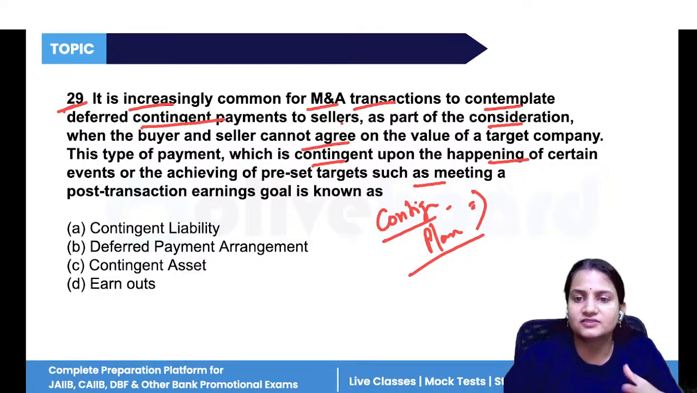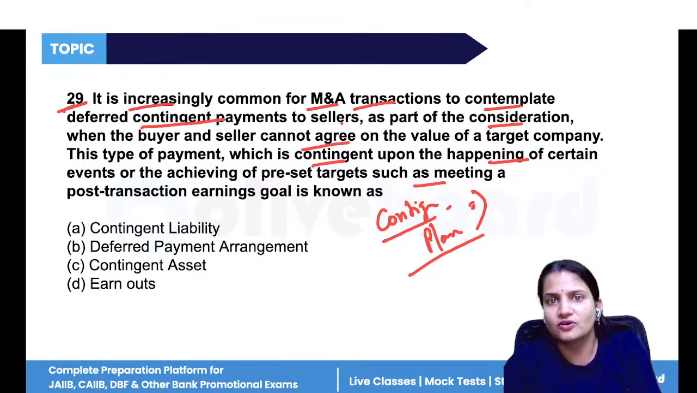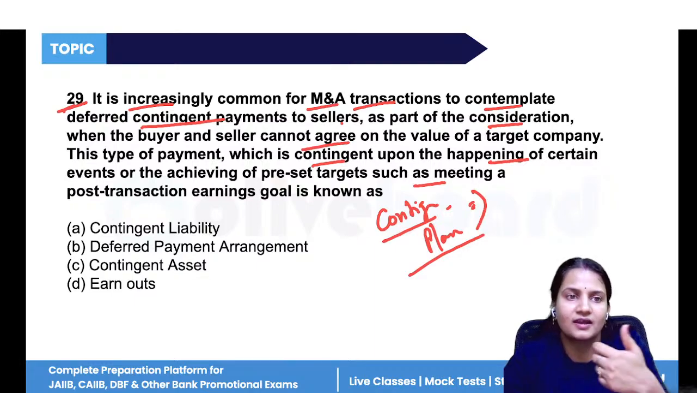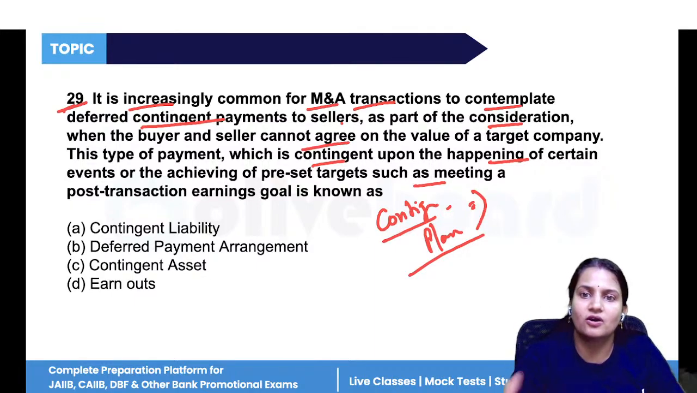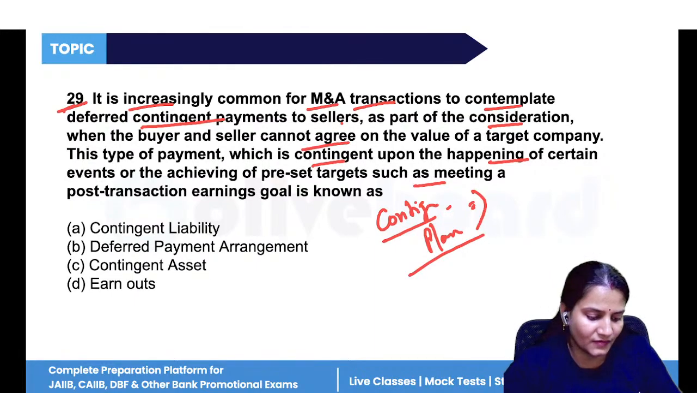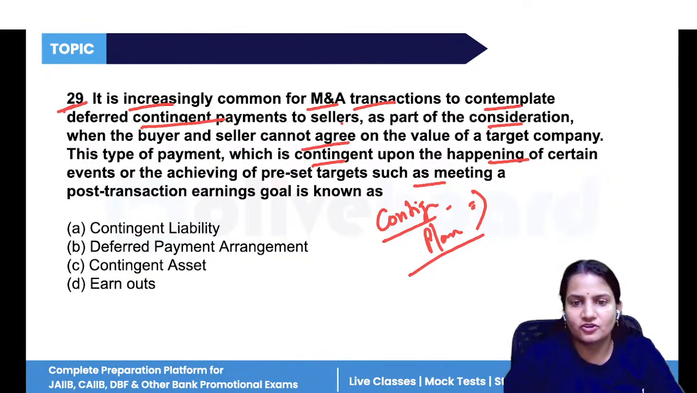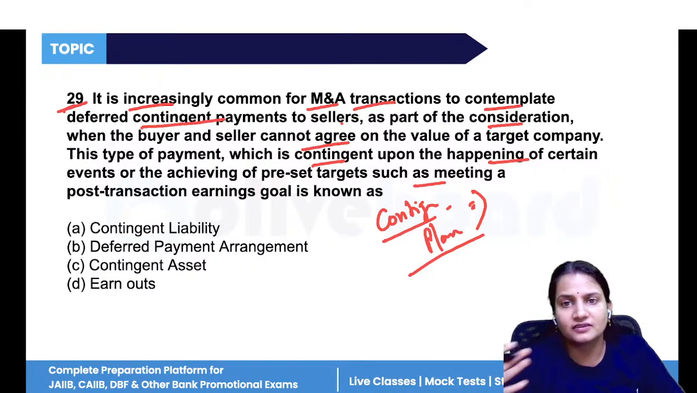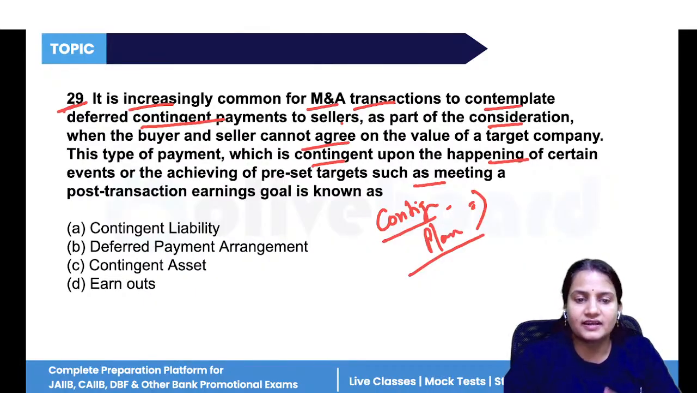So what do we call this type of payment agreement when it is based on contingent actions, that is the happening or non-happening of any event? The first option says contingent liability. This is about possible future obligations, not payment to sellers, so it is not correct. Then deferred payment agreement just means the payment is delayed, but it is not necessarily conditional. Contingent asset refers to uncertain future assets, and this is not a deal structure.